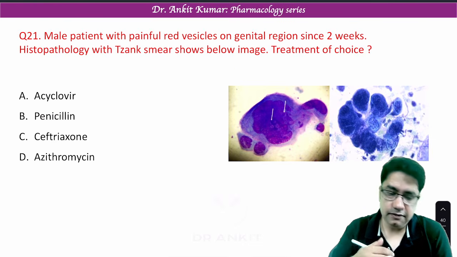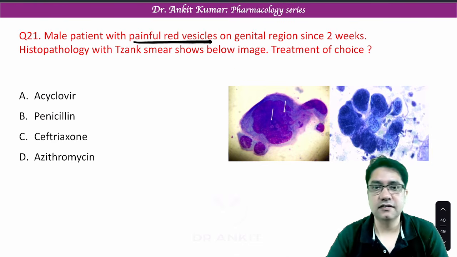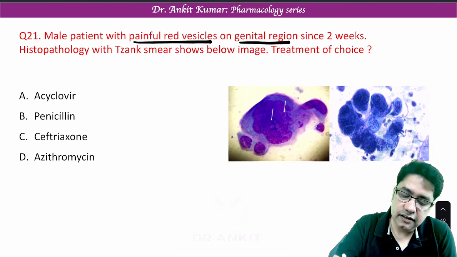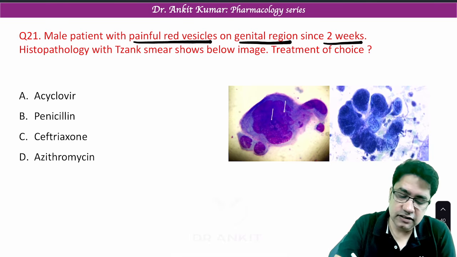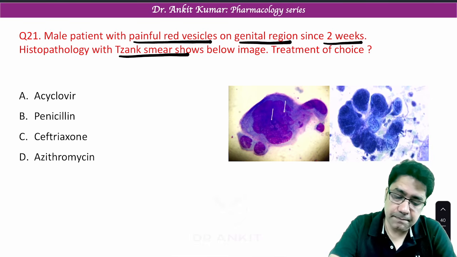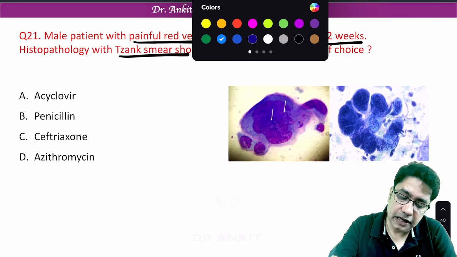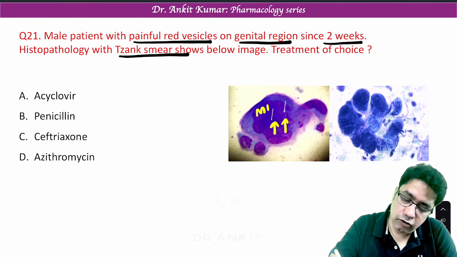Now, a male patient presented with painful red vesicles on genital region from past 2 weeks. Histopathology on Tzanck smear shows this image. So we can see big multinucleated giant cells.